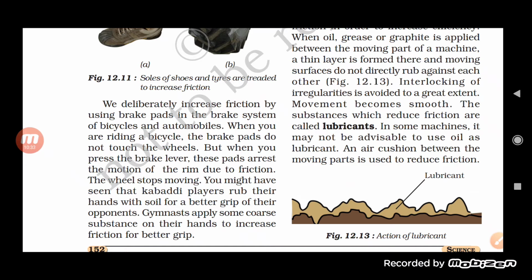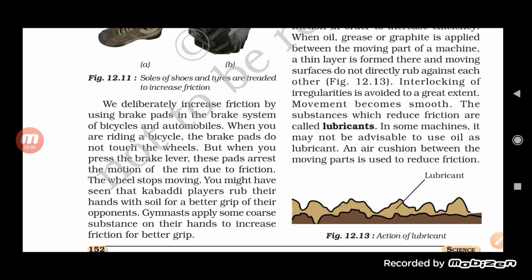Increased friction between them makes the opposing force higher, and that stops the wheel from moving. So it is due to friction.